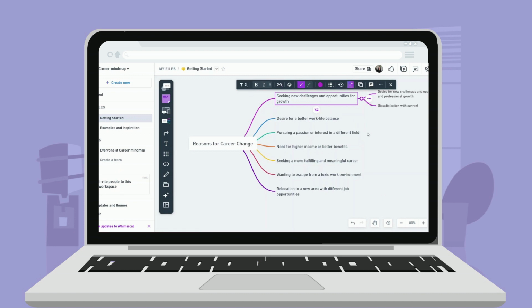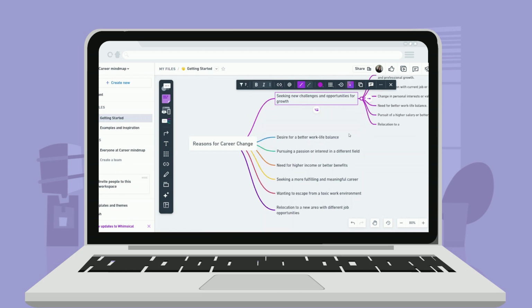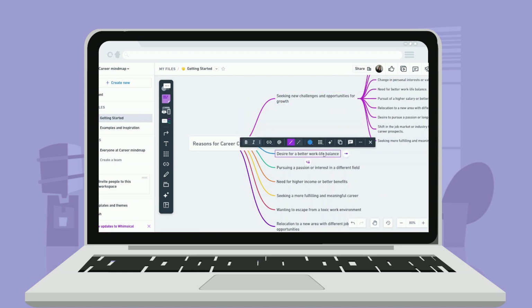Each subtopic can represent a specific aspect or reason for your career change. Expand each subtopic by adding more branches and nodes.